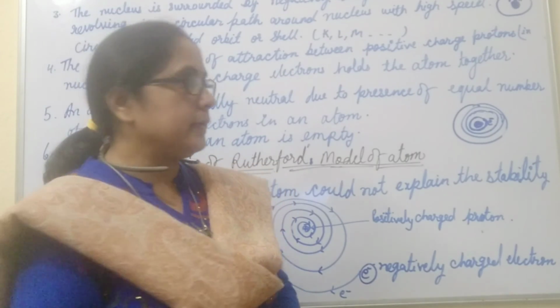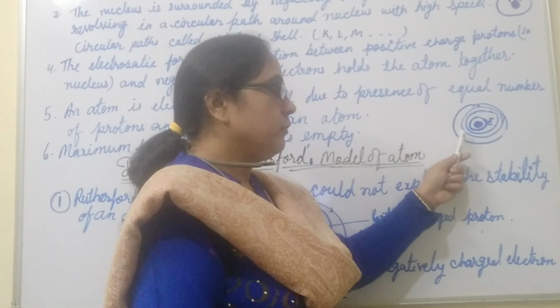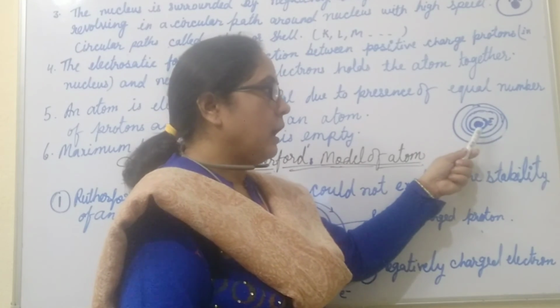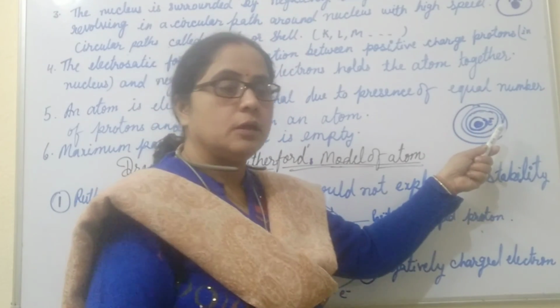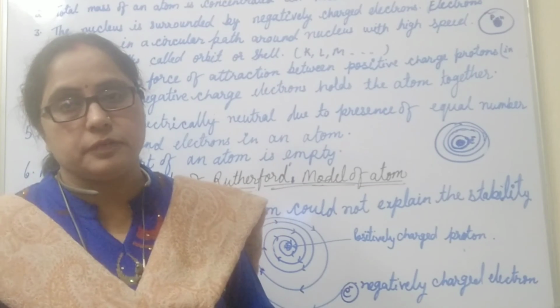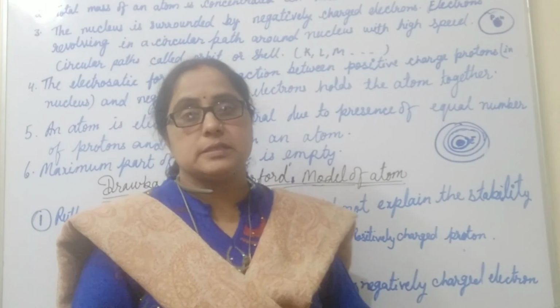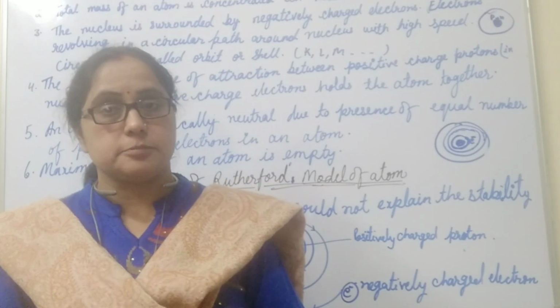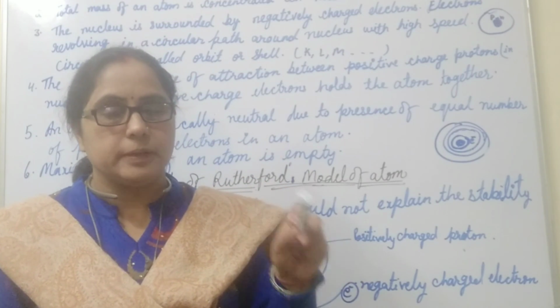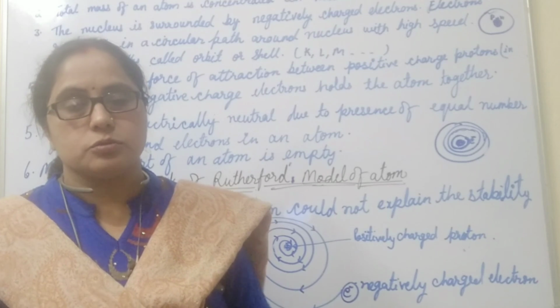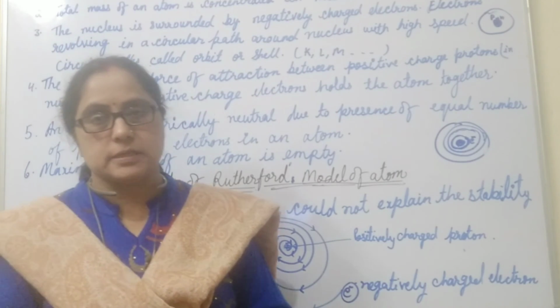The second drawback is that the Rutherford model could not explain how many electrons are present in the orbits, in the first orbit or in the second orbit, meaning the distribution of electrons in the different orbits could not be explained in the Rutherford model. So due to these two drawbacks, the Rutherford model was